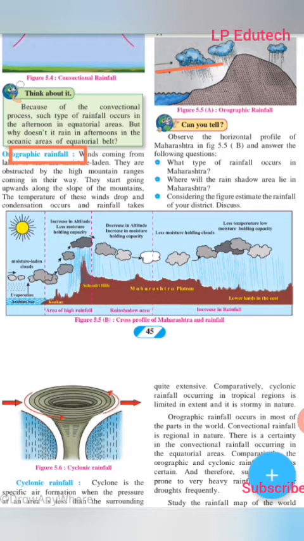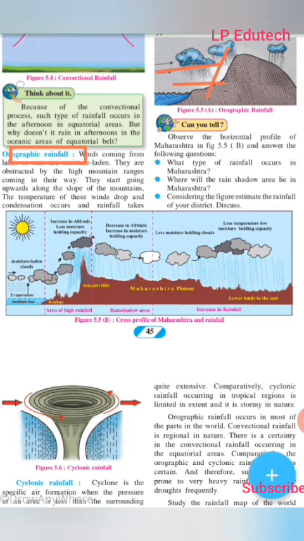They are obstructed by the high mountain ranges coming in their way. In this way they start going upwards along the slope of the mountains. The temperature of these winds drops, condensation occurs and rainfall takes place. Thus, because of the obstruction of the mountain, this type of rainfall occurs.